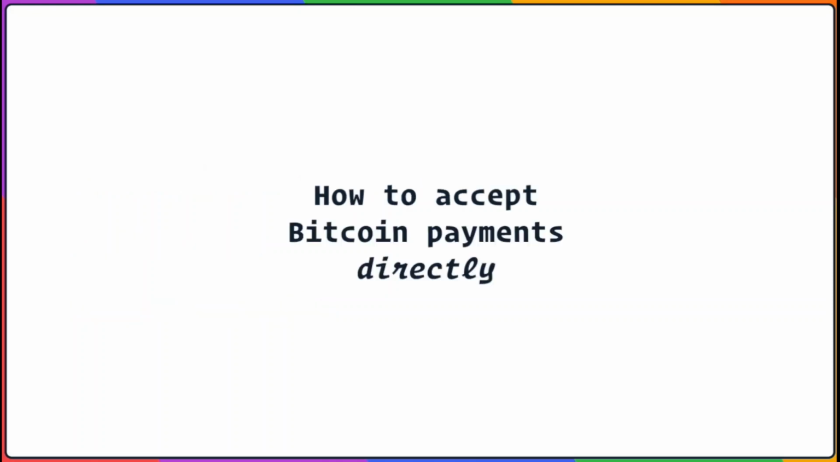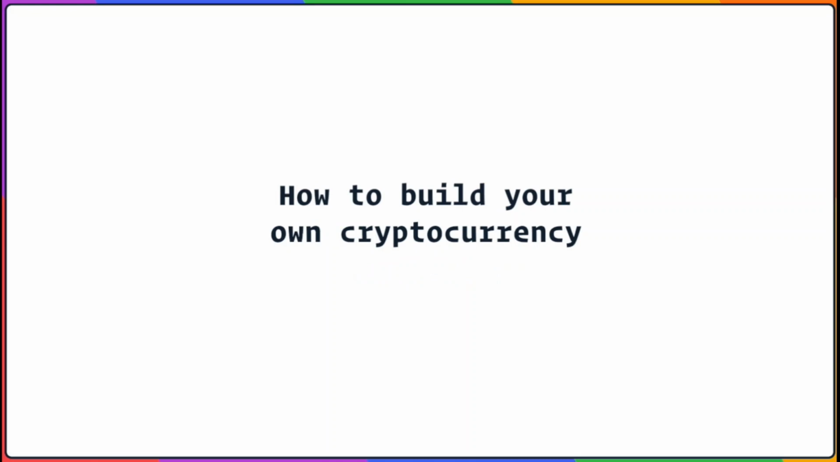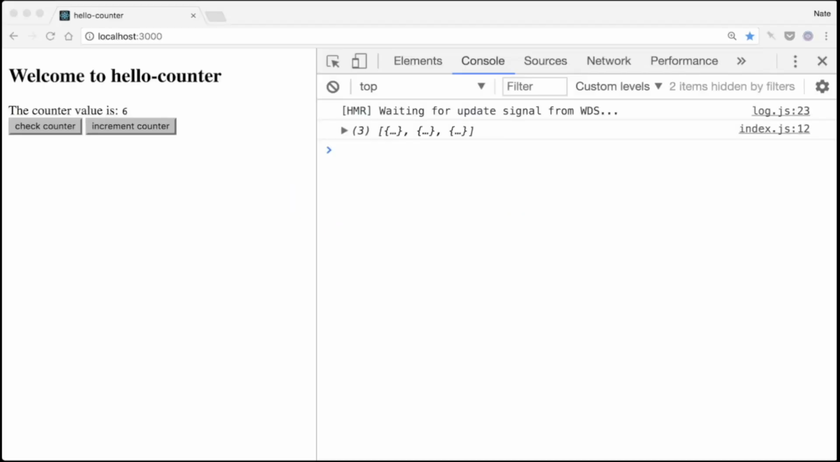I want to talk about how to accept Bitcoin payments on your website without any bank or credit card intermediary. And of course, we're going to talk about how to build your own cryptocurrency. We'll discuss what it means to create your own tokens and how to integrate them into your own apps. For now though, let's celebrate our success connecting our Ethereum network to a browser app. We're entering a brand new world, and we've got a lot to build.